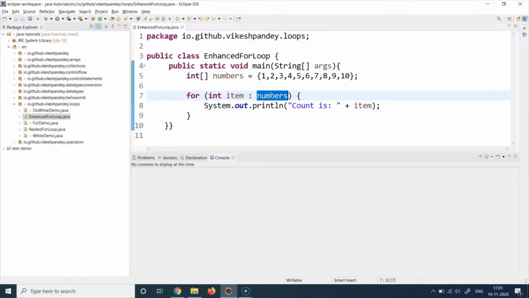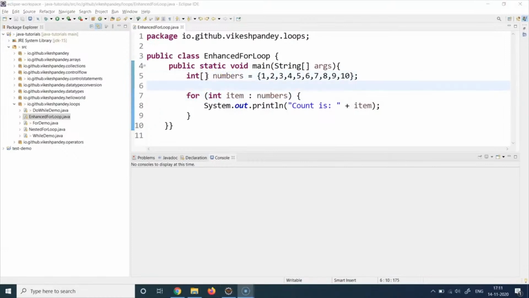So don't worry if you don't understand what lists and maps and sets are. We will go into detail of each of these one by one in the upcoming sessions. But the idea is that you put the collection to the rightmost, then you put a colon, and then you put a representation of the member of this collection. So for example, here this numbers is basically an int array.